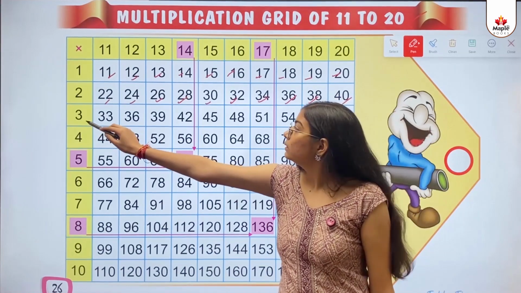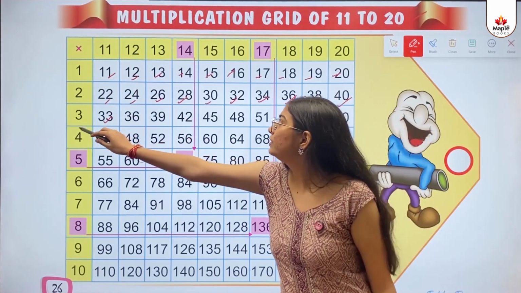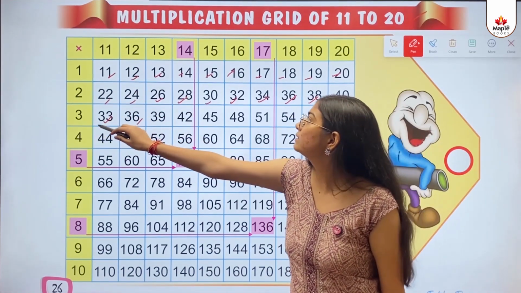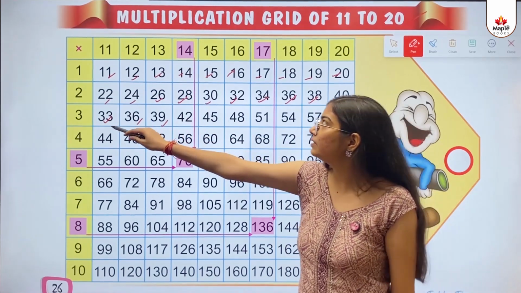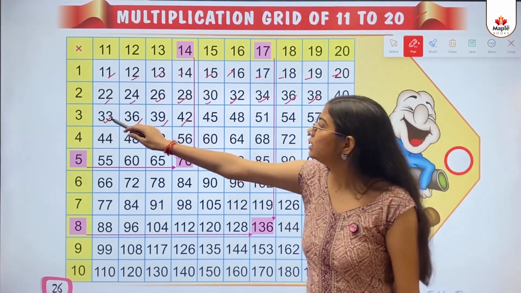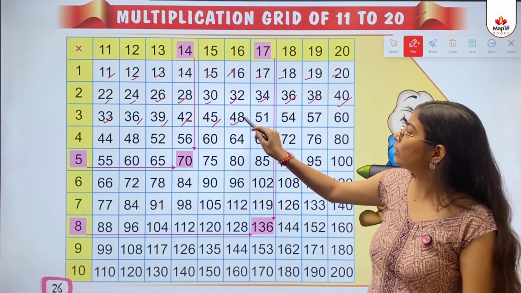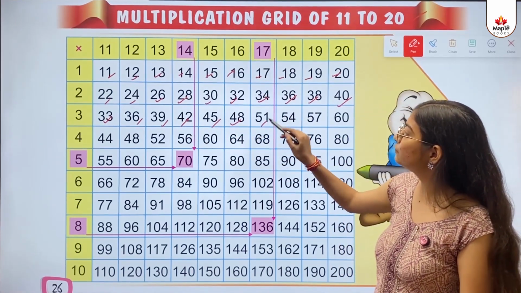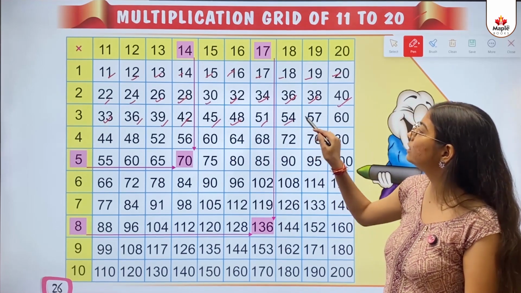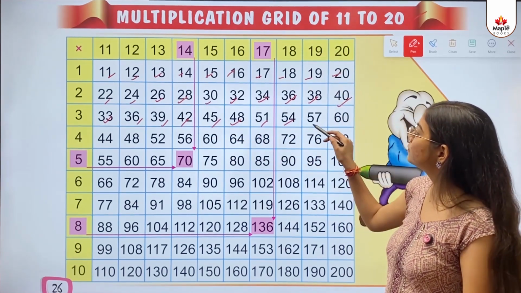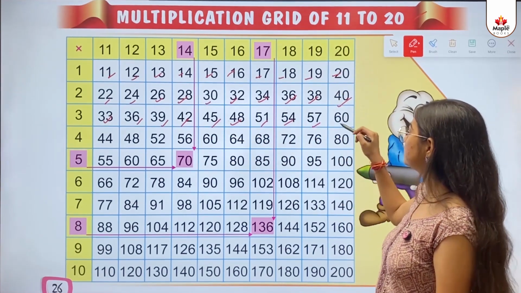Then this one. 3 multiply 11 is 33. 3 multiply 12 is 36. 3 multiply 13 is 39. 3 multiply 14 is 42. 3 multiply 15 is 45. 3 multiply 16 is 48. 3 multiply 17 is 51. 3 multiply 18 is 54. 3 multiply 19 is 57. 3 multiply 20 is 60.